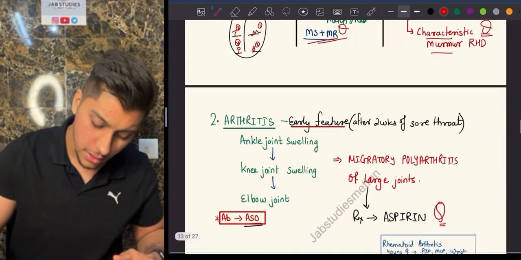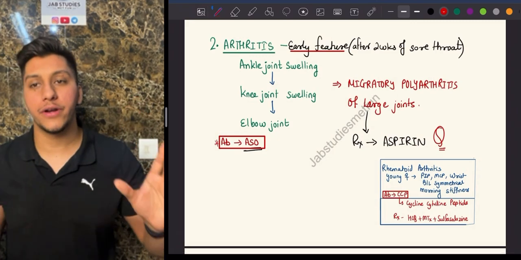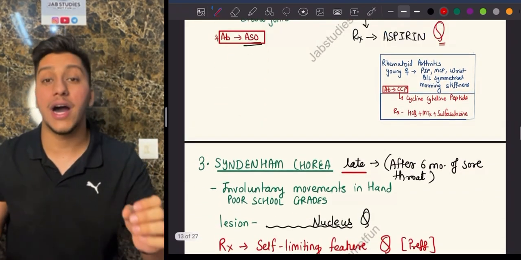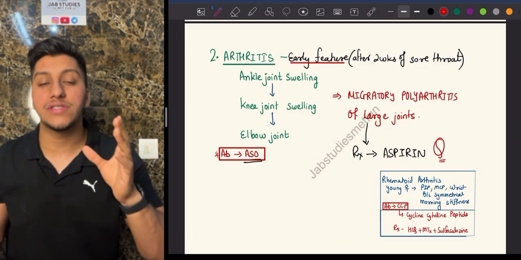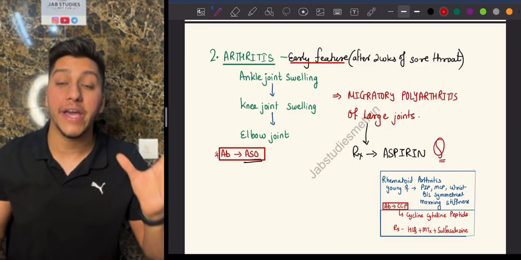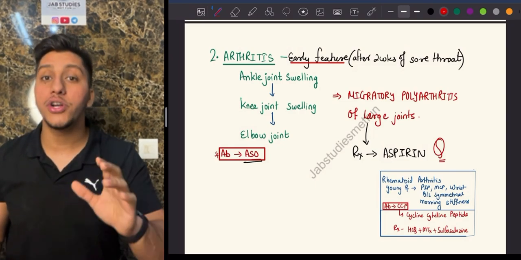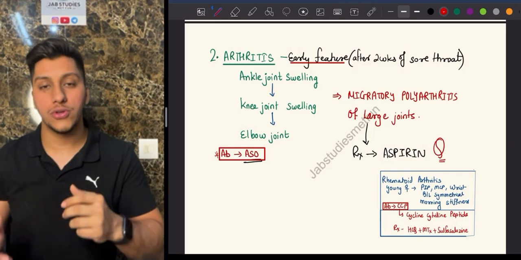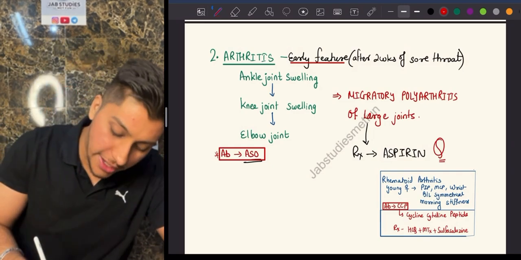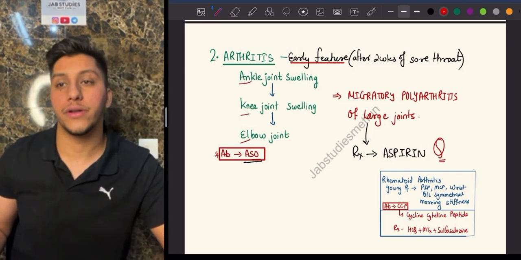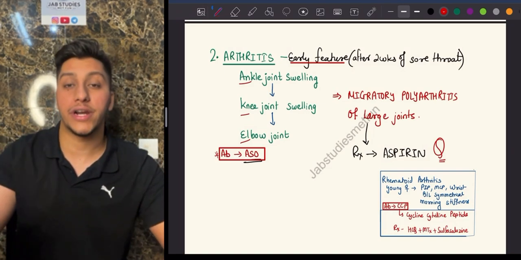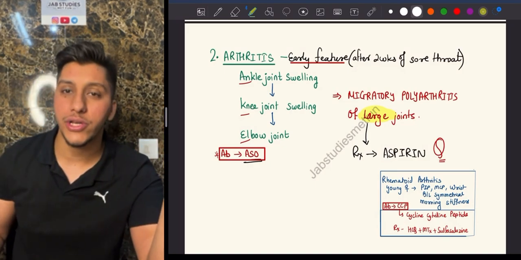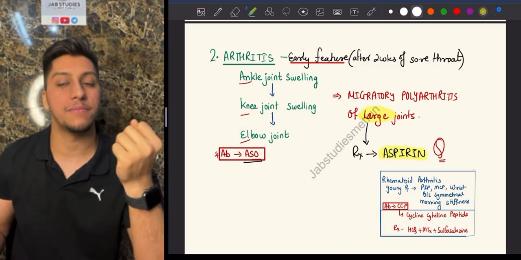Okay. The first feature was the cardiac involvement. Following this cardiac involvement, next will be your arthritis. Remember, the arthritis which is seen in case of rheumatic heart disease is a migratory polyarthritis. It is involvement of large joints. First your ankles will get involved, then your knee, and then your elbow. So you see it is migrating upward, right? So ankle involvement, knee, and then elbow involvement. So this is known as migratory polyarthritis of the large joints. Very important, large joints. So for the pain of the joints, what are you going to give? You're going to give aspirin. NSAIDs will be given.